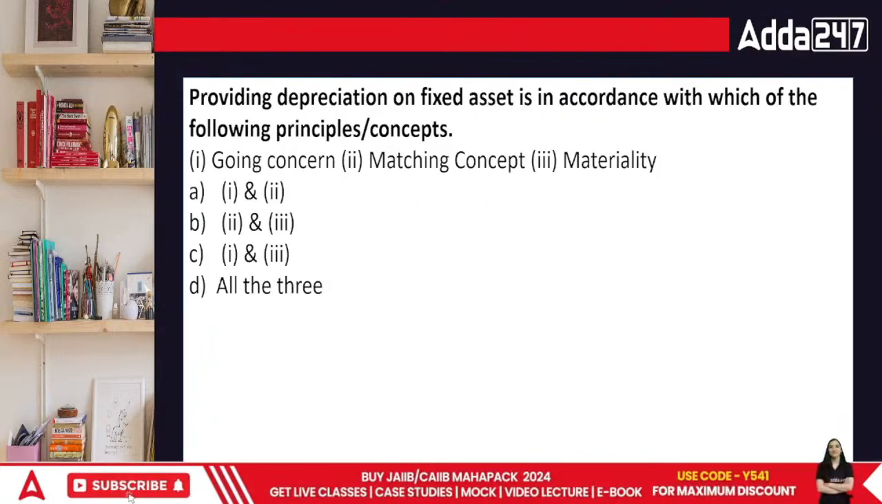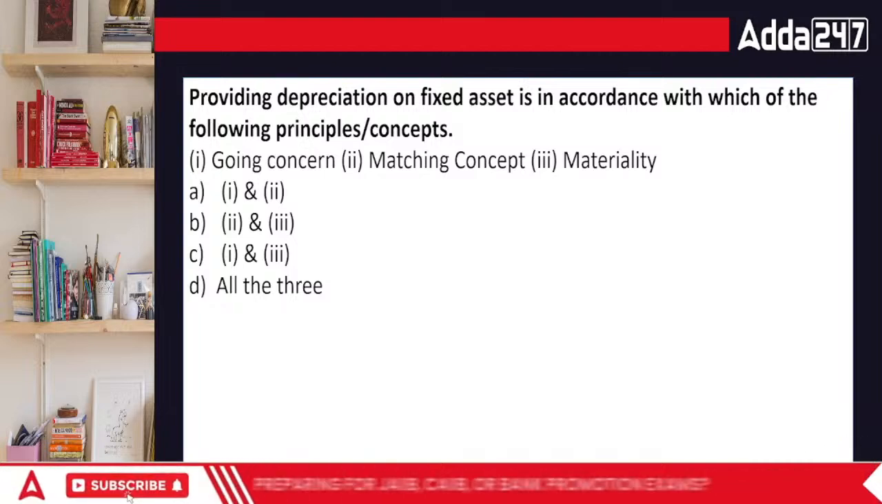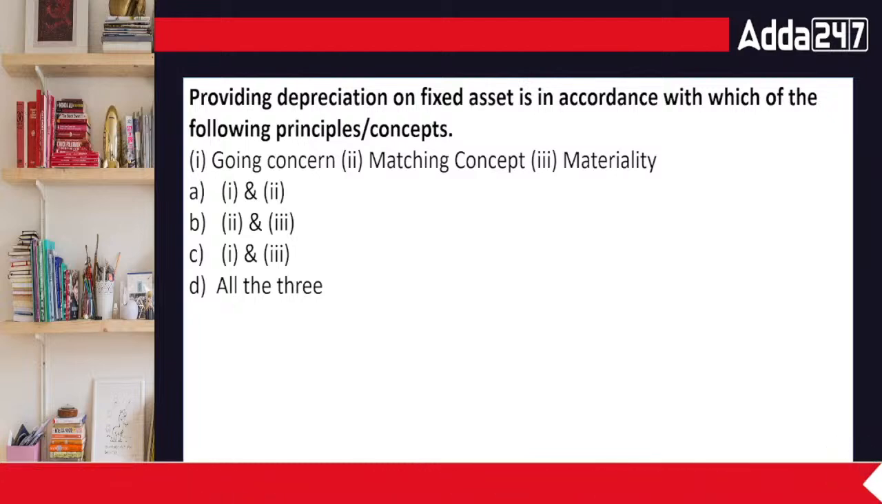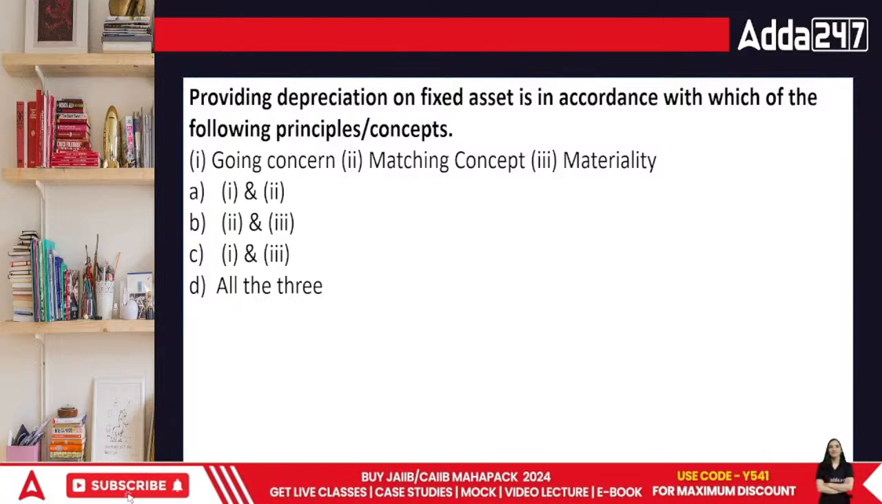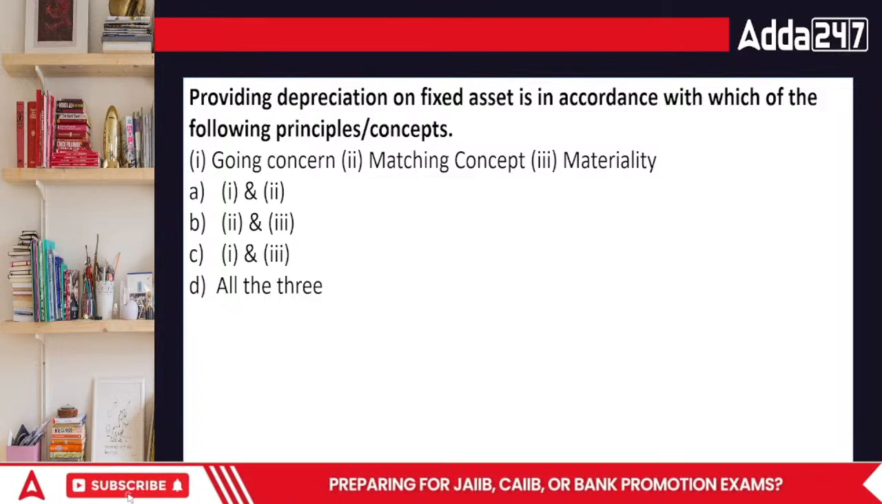Next question, everyone. It says providing depreciation on fixed asset is in accordance with which of the following principles? Going concern, matching concept, or materiality? When we talk about the depreciation, what do you mean by depreciation? Depreciation means when we are using a specific asset, the value of that asset declines over the period of time. It can be going concern, it can be matching concept, or materiality.